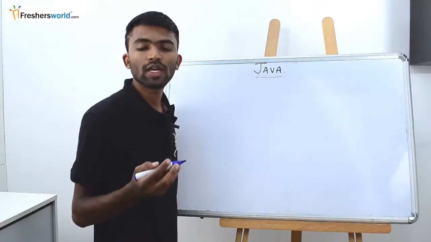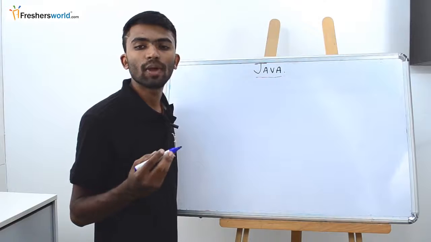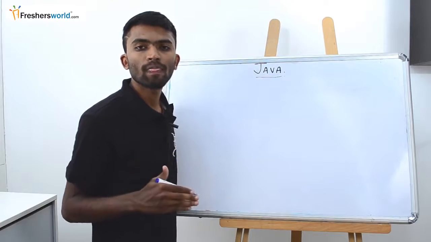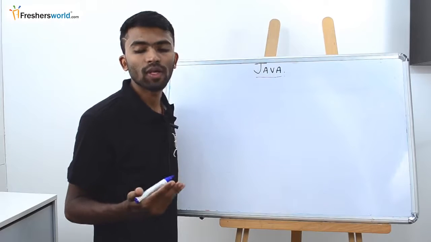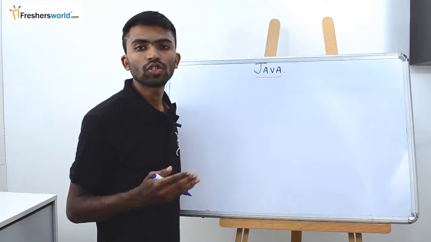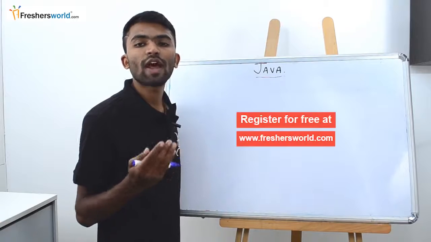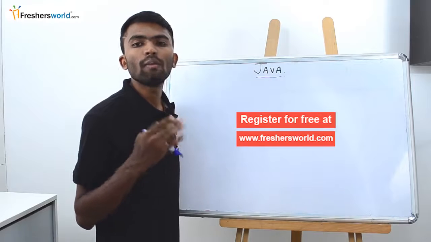Now in the second video, we will be seeing how the problem of platform dependency was solved in Java, which is the major and most important feature, something known as platform independent. We call Java platform independent. On this concept, we'll be seeing how Java is platform independent and how Java programs can be executed on multiple machines.